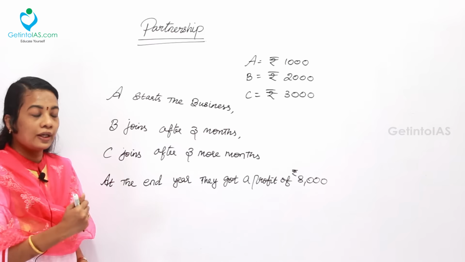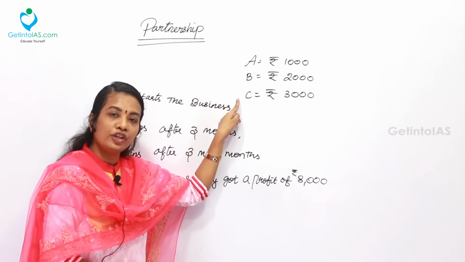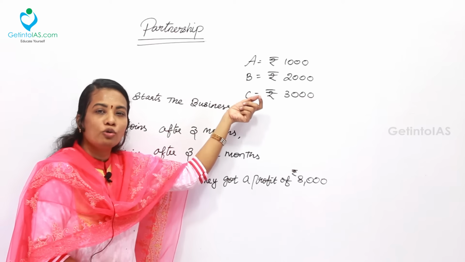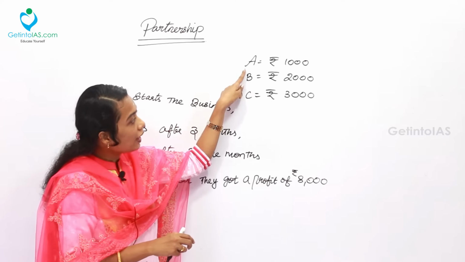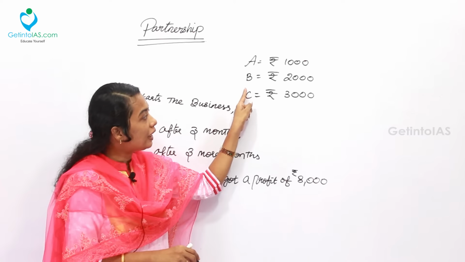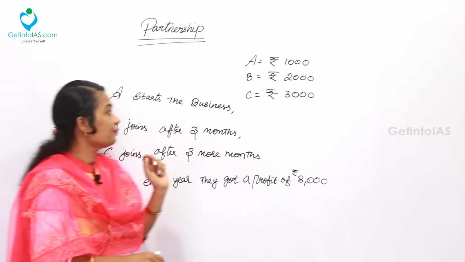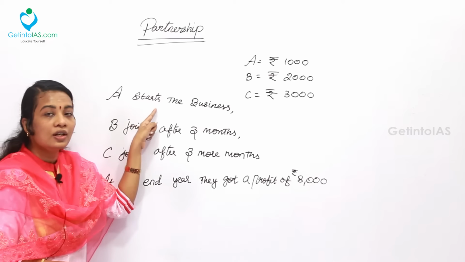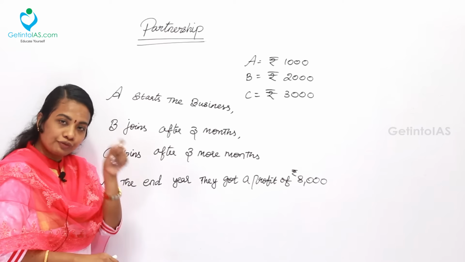For example, I have taken an example sum over here. In this, A, B, C are the three partners. A small amount of money they are investing in a petty shop like that. So here A is investing rupees 1000, B is investing rupees 2000 and C is investing rupees 3000. Here A is first initially starting the business, so A is the sole proprietor at first.